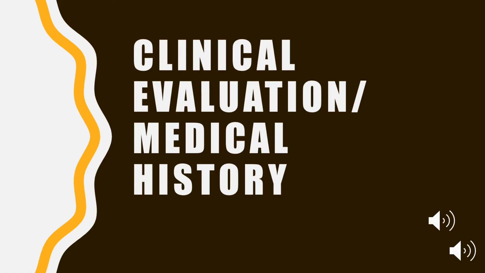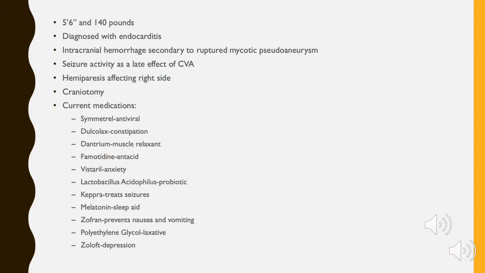Clinical evaluation and medical history. My patient's clinical evaluation and medical history revealed that he is 5'6" and 140 pounds. He was diagnosed with endocarditis at UK hospital. As previously stated, he presented with an intracranial hemorrhage secondary to a ruptured mycotic pseudoaneurysm, and then he did develop seizure activity as a late effect of a CVA. And he currently has hemiparesis affecting his right side, and then also while at UK, he underwent a craniotomy.